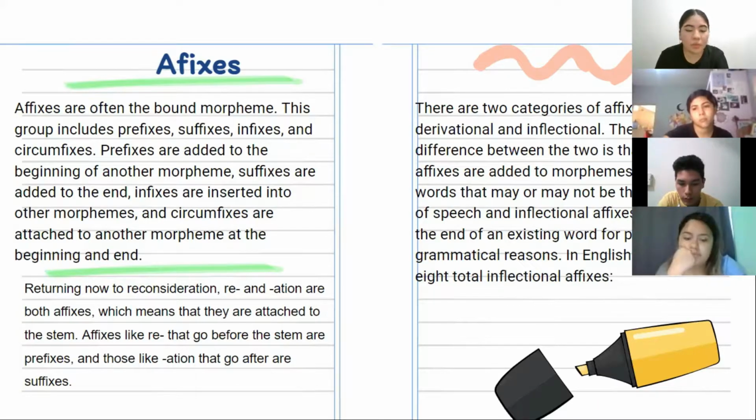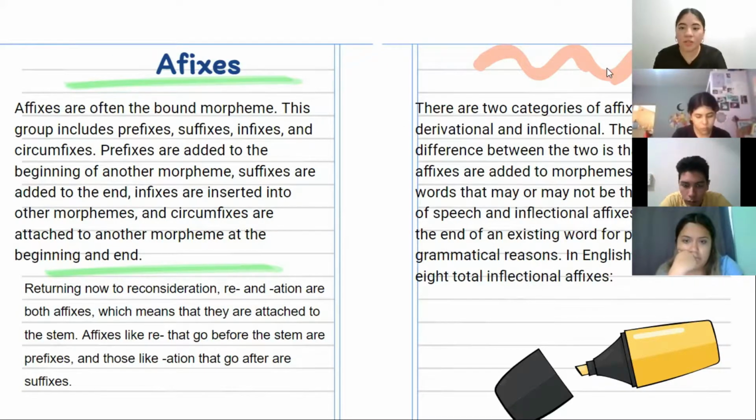Returning now to the word reconsideration, re and ation are both affixes, which means that they are attached to the stem, and the stem is consider. Affixes like re that go before the stem are prefixes, and those like ation that go after are suffixes.